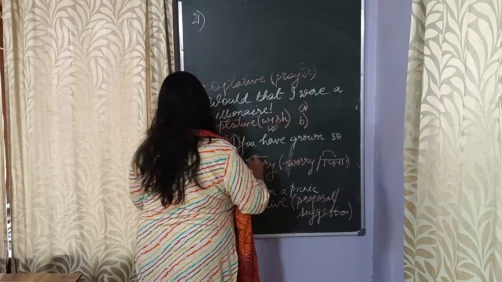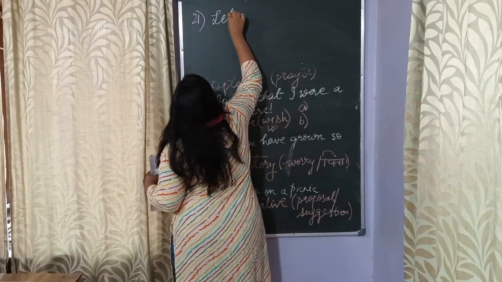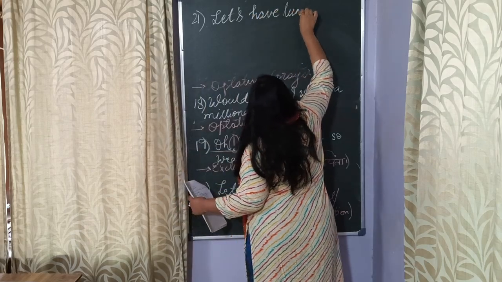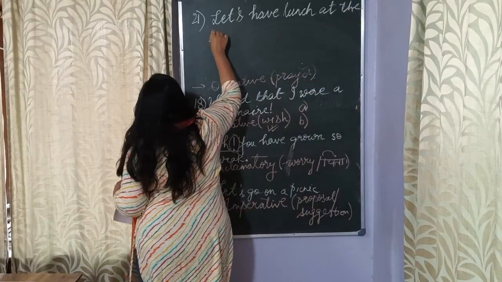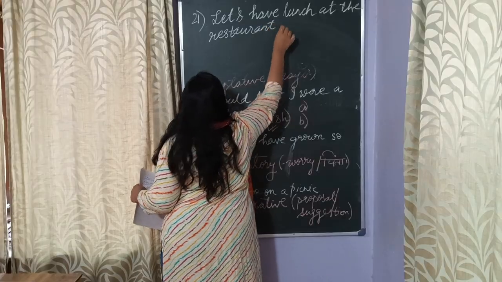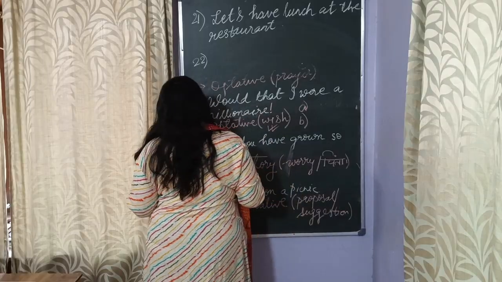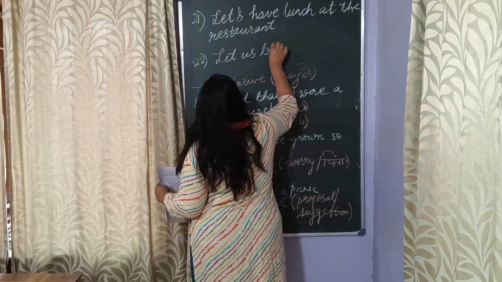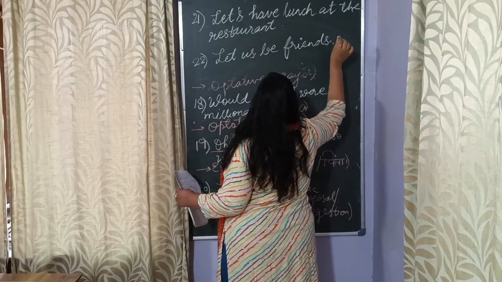Okay, let us go on a picnic. This one we did. Let us have lunch at the restaurant. And number 22, let's be friends. Let us be friends. इसका एनालिसिस और आंसर्स मुझे कमेंट सेक्शन में चाहिए.